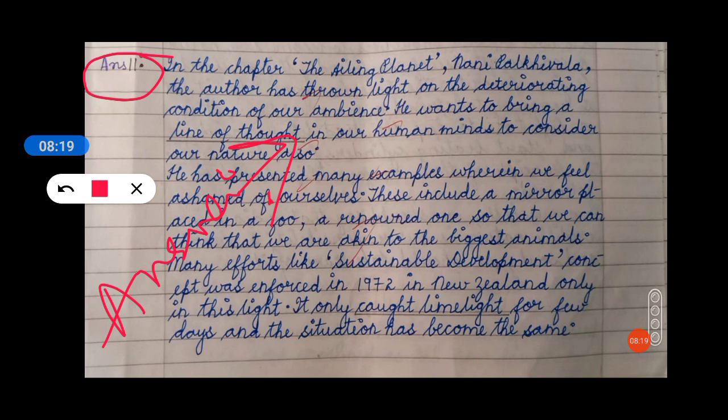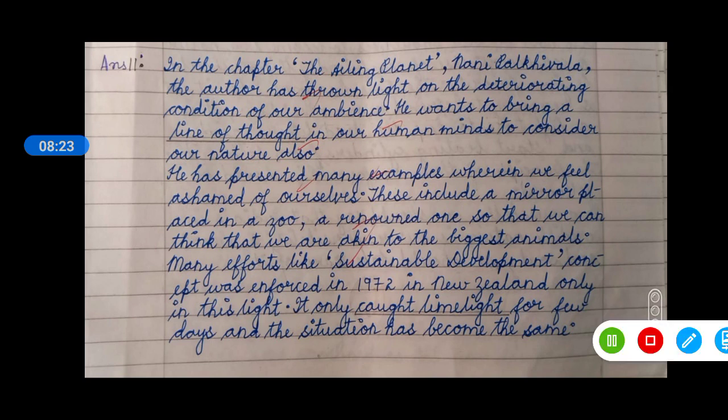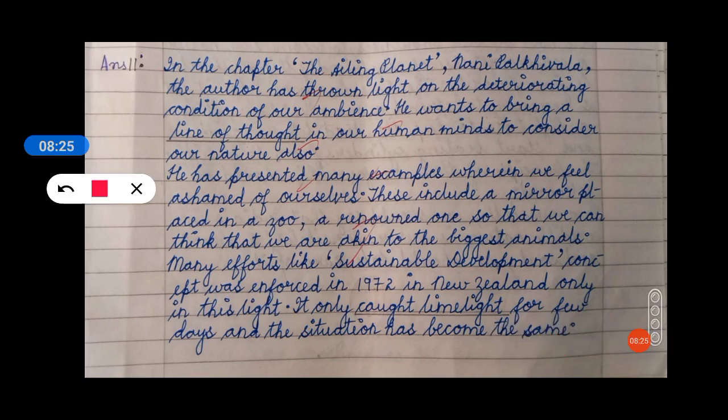So the best way is ANS, the question number, and then put a colon. Now one more thing I would like to discuss with you. See, in the chapter The Ailing Planet by Nani Palkhiwala, this is another format in which you can write the answer.